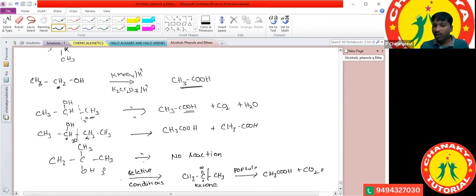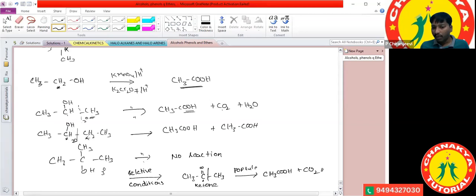So in the presence of some selective reaction conditions, a tertiary alcohol reacts with acidified K2Cr2O7. First it is converted into the ketone. Then it undergoes cleavage, meaning further oxidation takes place. Further oxidation means it follows the pop-up rule.